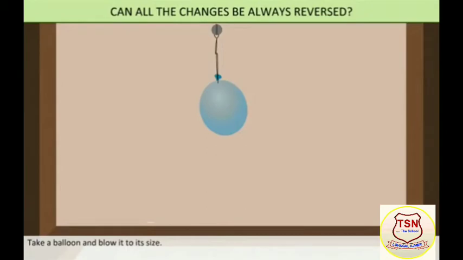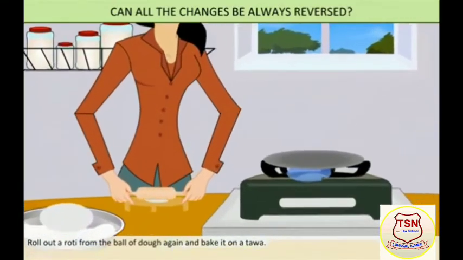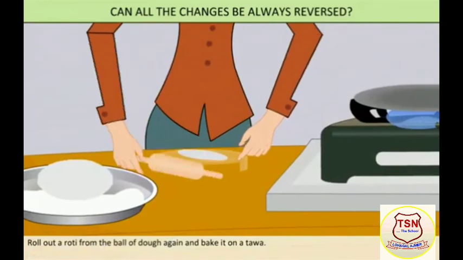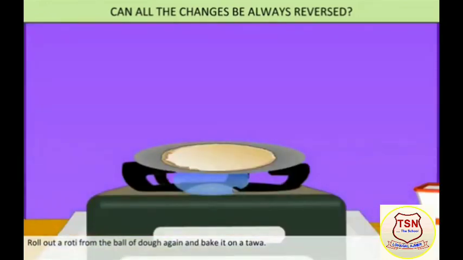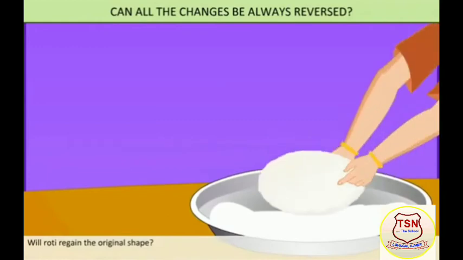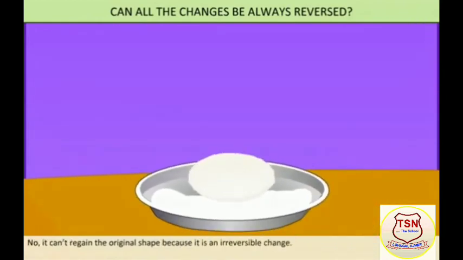Take a balloon and blow it to its full size. Tie its mouth with a string tightly. Prick it with the pointed tip of a pin. Oops, it has burst. It means it cannot regain its shape. Roll out a roti from the ball of dough again and bake it on a tawa. Will the roti regain its original shape? No, it can't regain the original shape because it is an irreversible change.